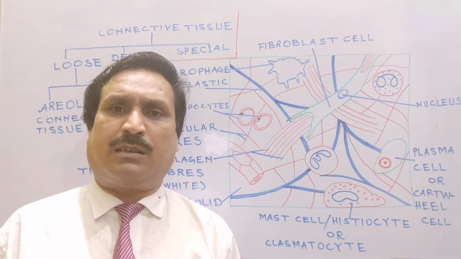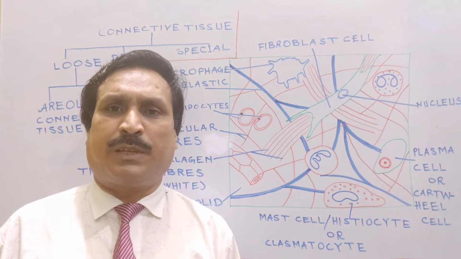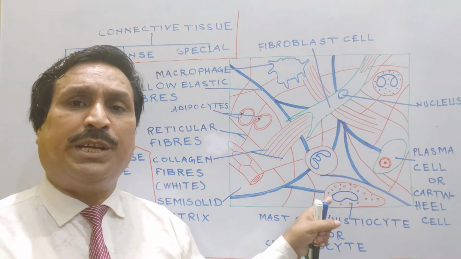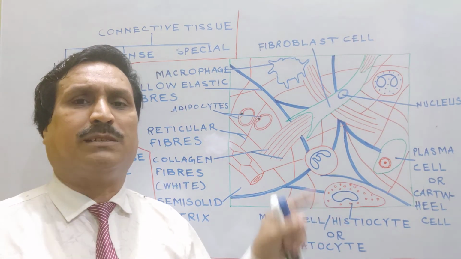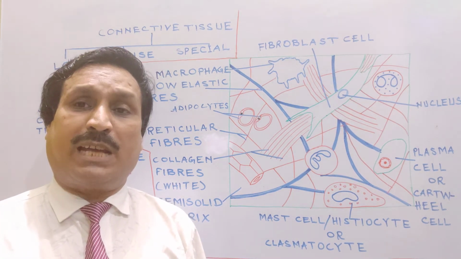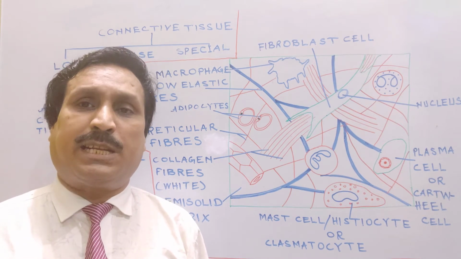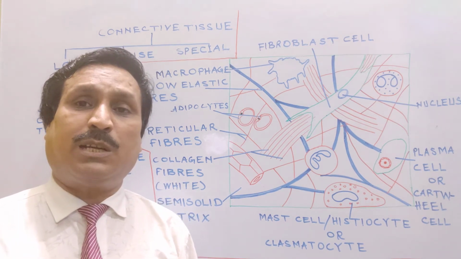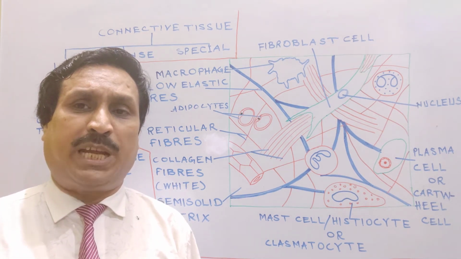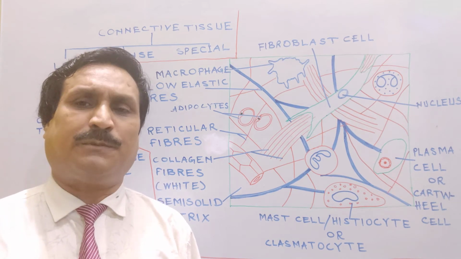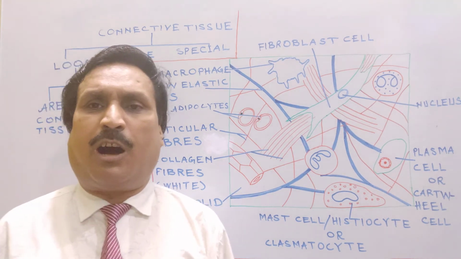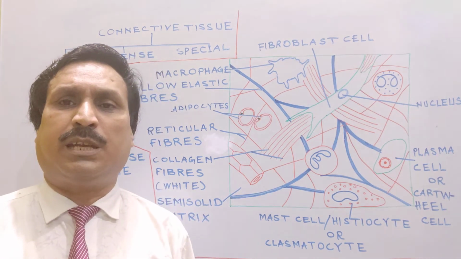Histamine is a famous chemical secreted by mast cells of areolar connective tissue and basophil cells of blood, and it is a vasodilator. It dilates blood vessels in order to increase blood supply at an injured place or at the place where inflammation is taking place or allergic reaction is going on.